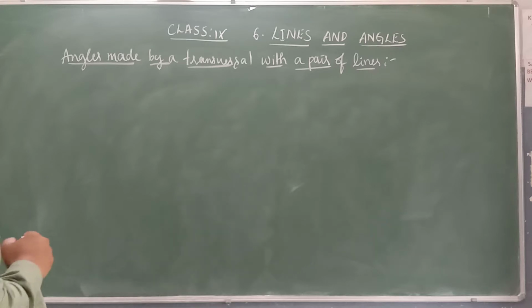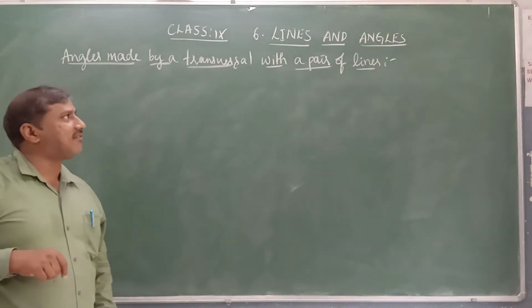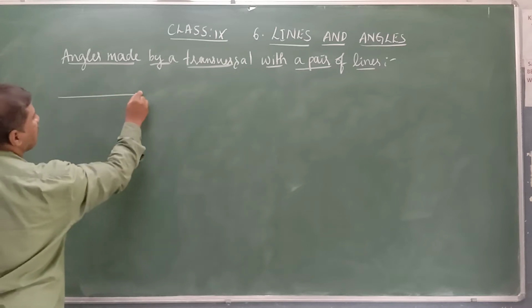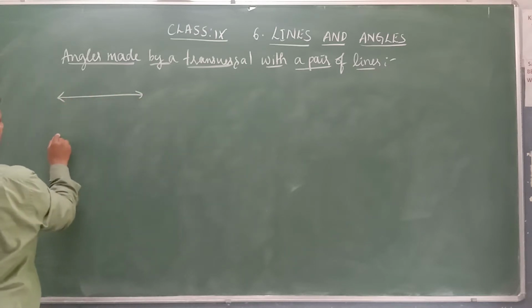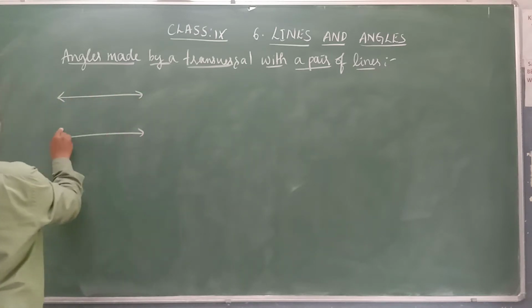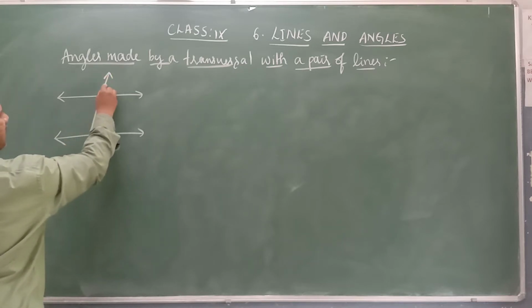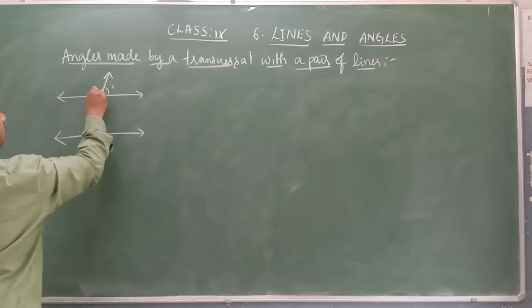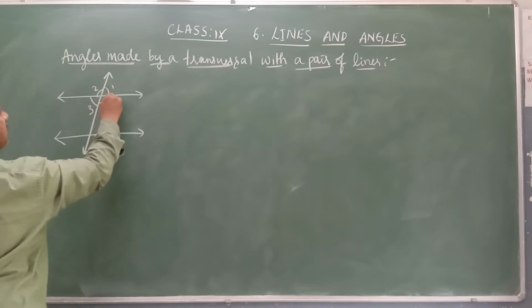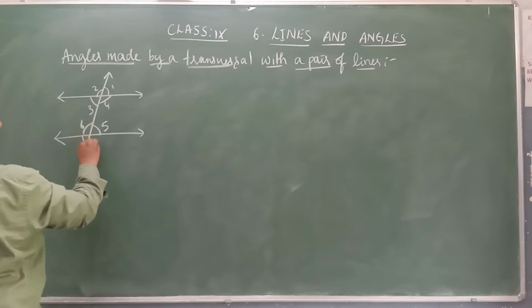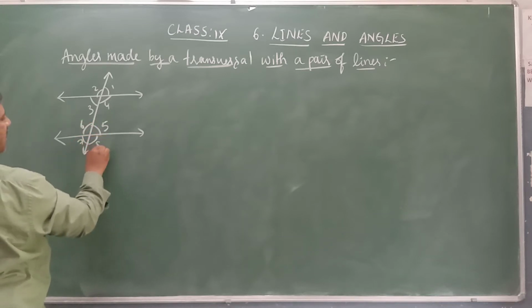Now, angles made by a transversal with a pair of lines. As we discussed, when a pair of lines are intersected by a transversal, angles are formed like this. 8 angles are formed. You see, this is 1, 2, 3 and 4, angle 5, angle 6, angle 7 and angle 8.